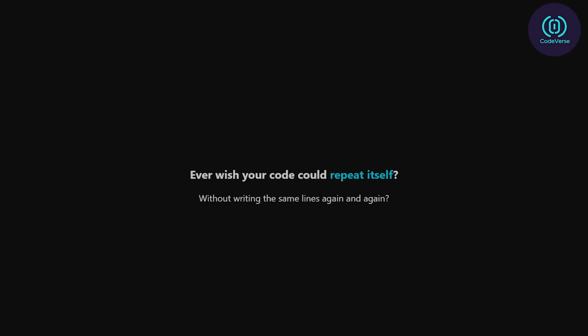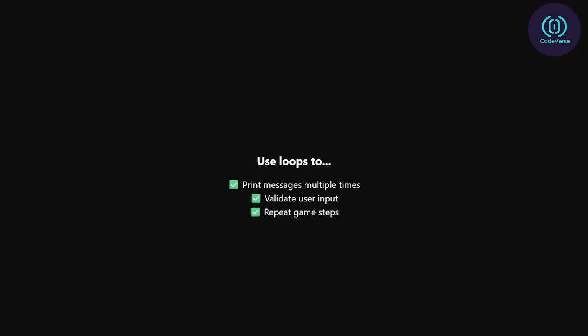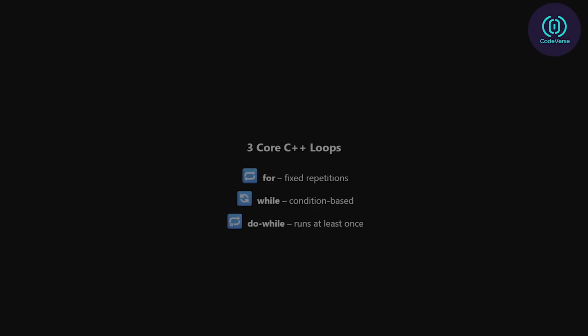Have you ever wished your code could do things again and again without you writing the same lines over and over? Welcome to the world of loops, one of the most powerful concepts in programming. Whether you're printing a message 5 times, checking inputs until they're valid, or repeating steps in a game, loops are your go-to tool for automation and repetition.